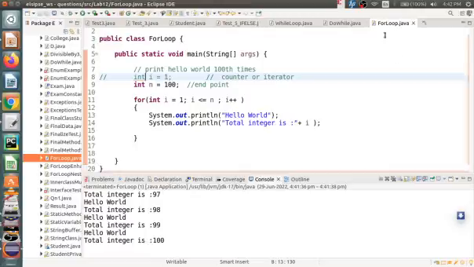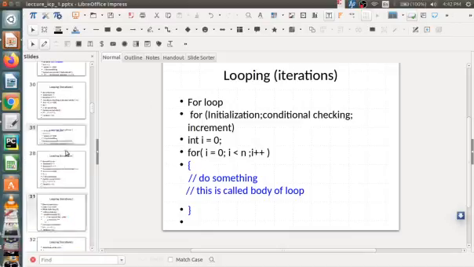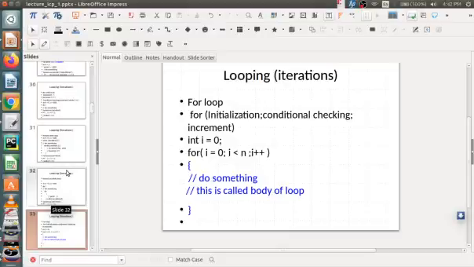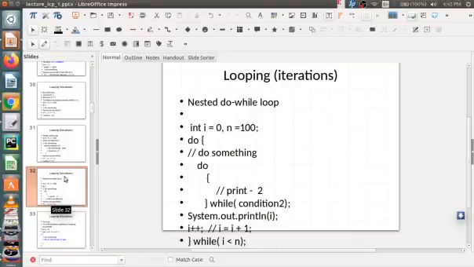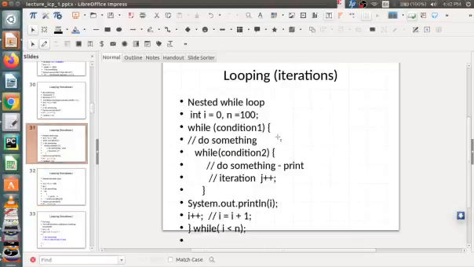Now what is a nested loop? Let us see what a nested loop is. Here, what is a nested while loop?